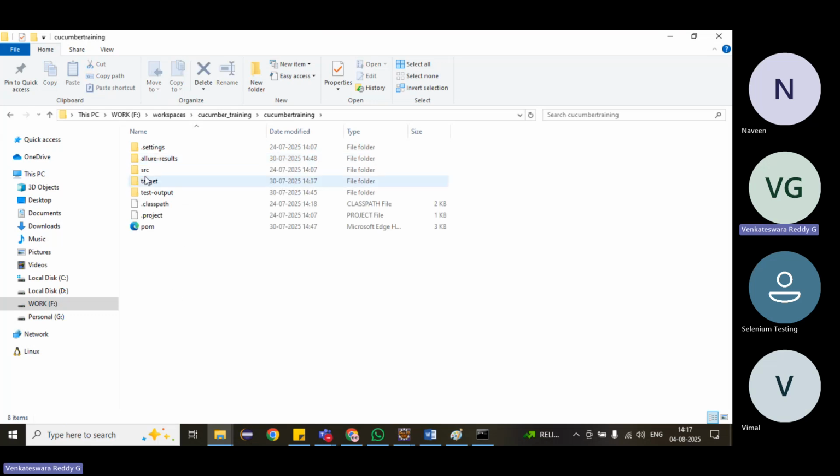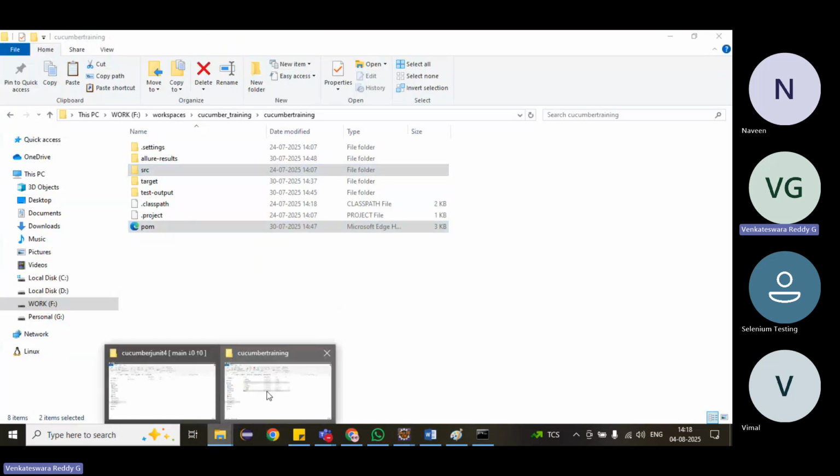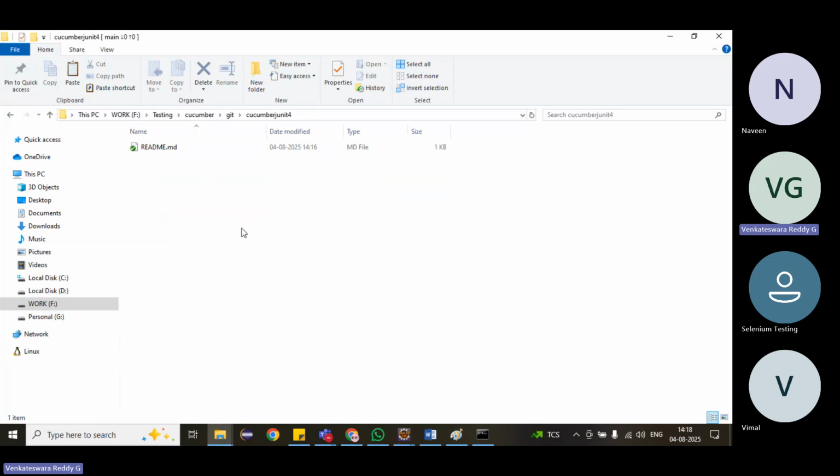Just copy the src folder and pom.xml. These two are enough. Don't copy everything; the rest is generated by Eclipse automatically and we don't require it. Copy and paste those two into the cloned repository.